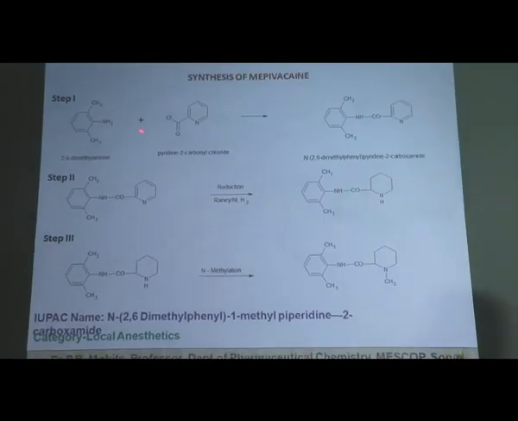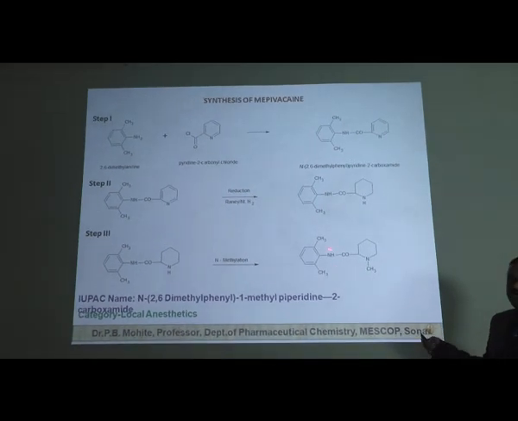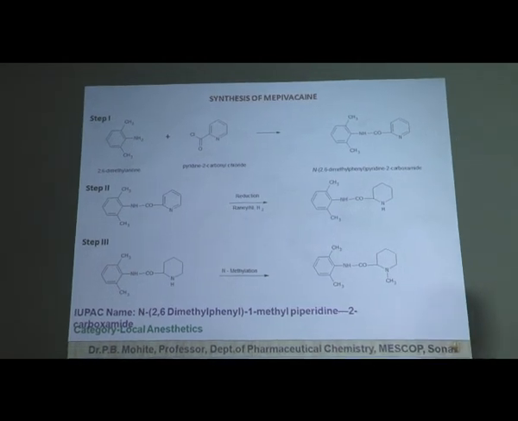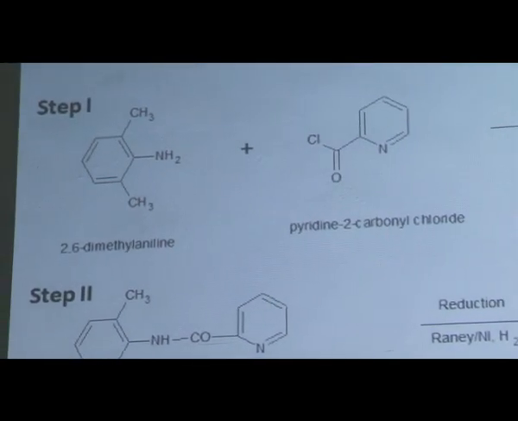Firstly, see the synthesis of mepivacaine. Mepivacaine is one of the local anesthetic agents which comes from the category of the amides. Now this synthesis is carried out in 3 steps. Now let us see the first step of this synthesis. Step first is mostly a benzylation type of reaction.